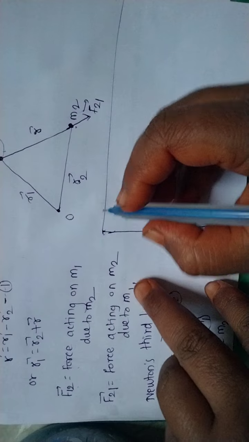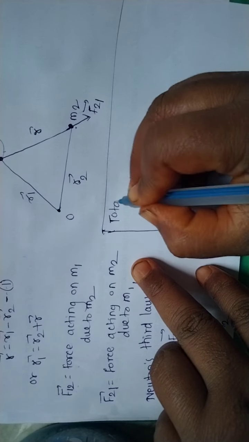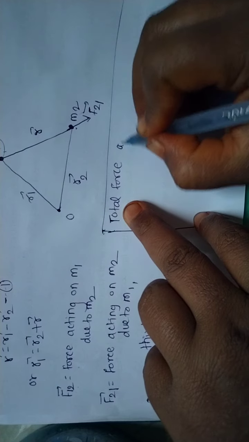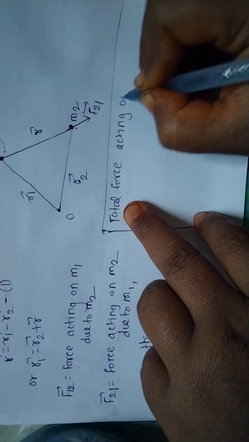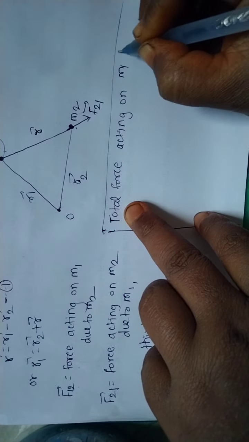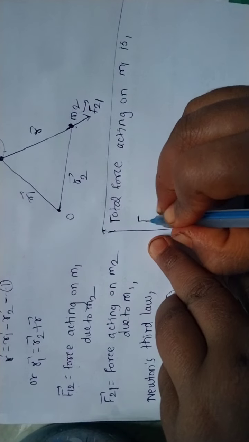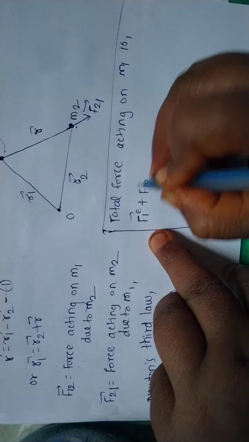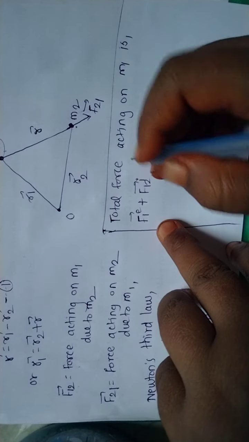Then the total force acting on m1 is F1 external plus F12 internal. This is the internal force.